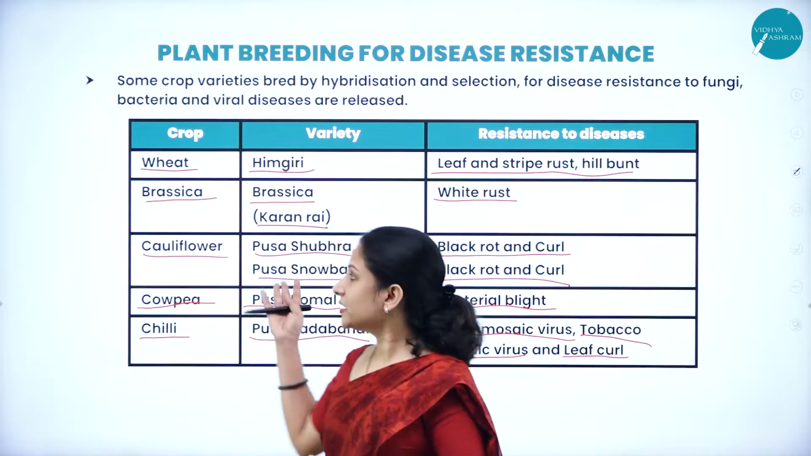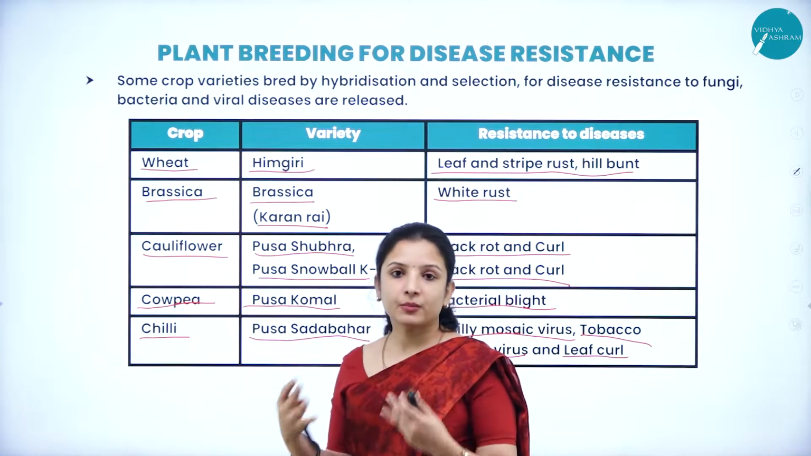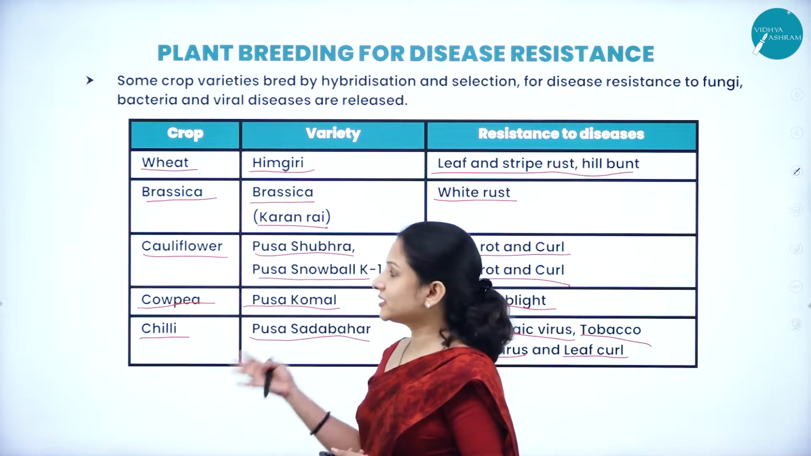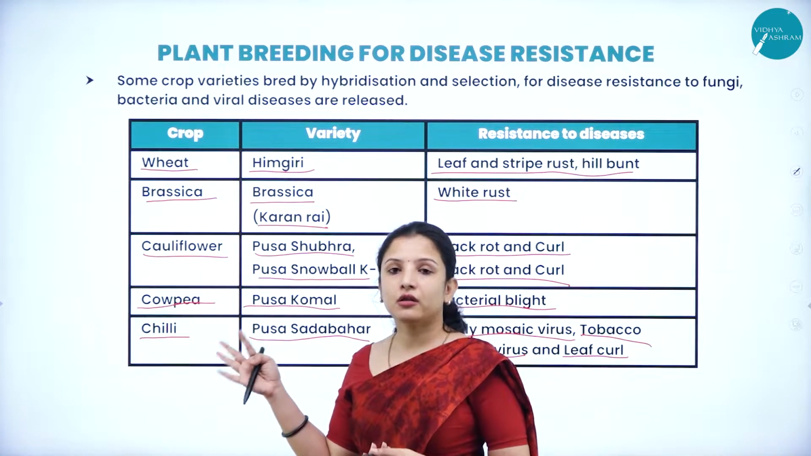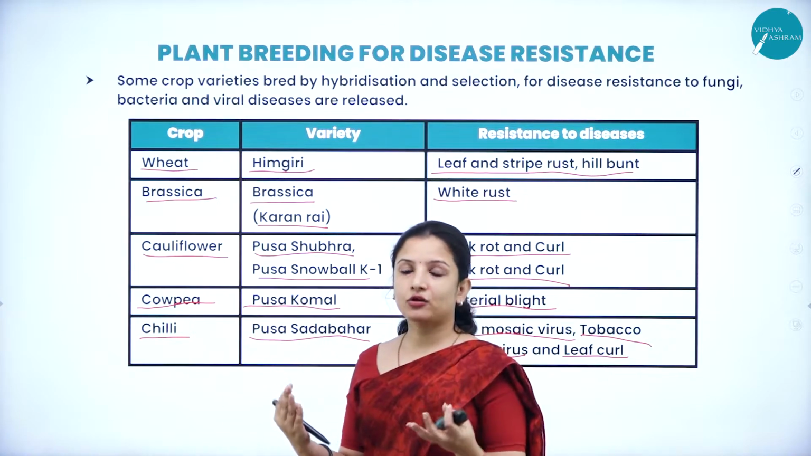So these are the different hybrid varieties that have been developed in India, and it is a boon to the farmers actually, because it greatly minimizes the loss to the farmers and also it increases the economy of the farmers.